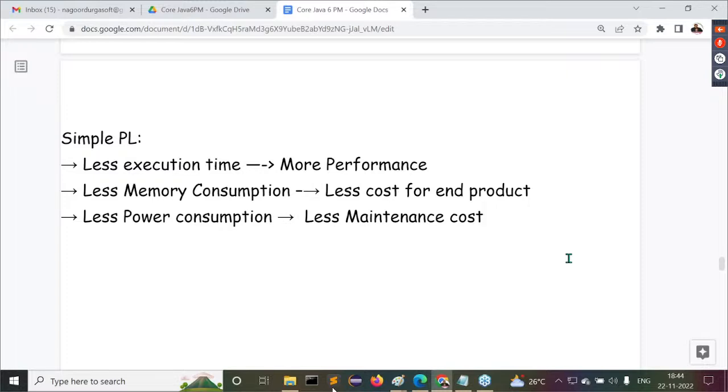Guys, all of you are getting my points here now? How Sun Microsystems wants to prepare their programming language is simple. What is the reason for it? Only three reasons are available. First one is less execution time, providing more performance. Second one is less memory consumption, providing less cost for the end product. Third is lesser power consumption, providing lesser maintenance cost. Yes, clear to all of you?